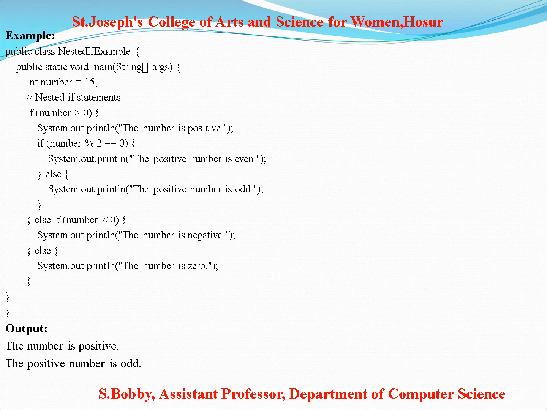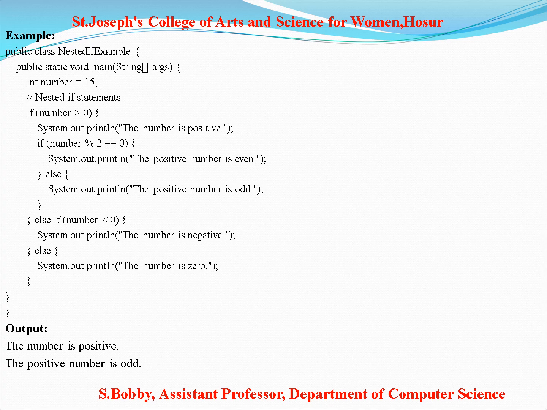The next if condition: if number mod 2 equals 0, the print statement is System.out.println("The positive number is even"). Else, System.out.println("The positive number is odd"). Else if number < 0, the print statement System.out.println("The number is negative"). Else, System.out.println("The number is 0").